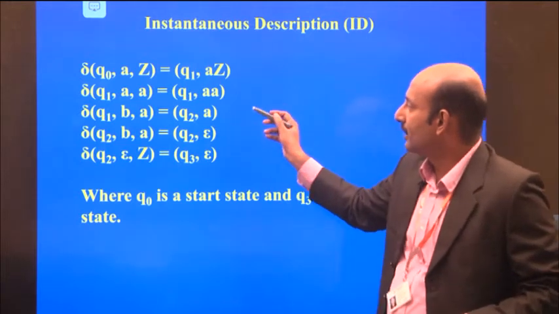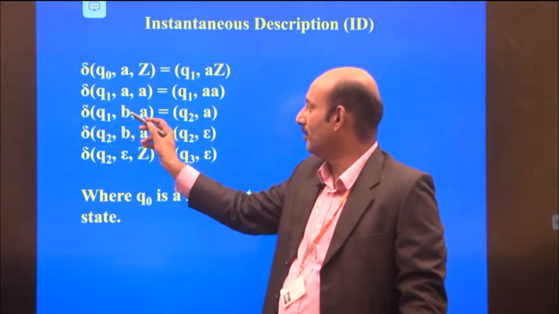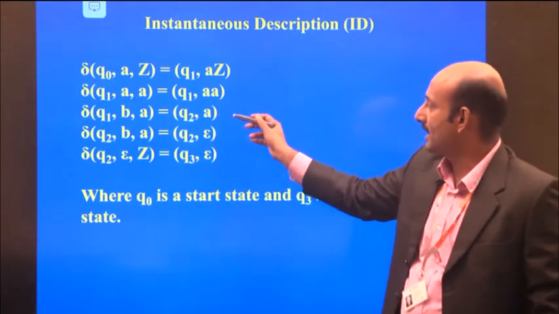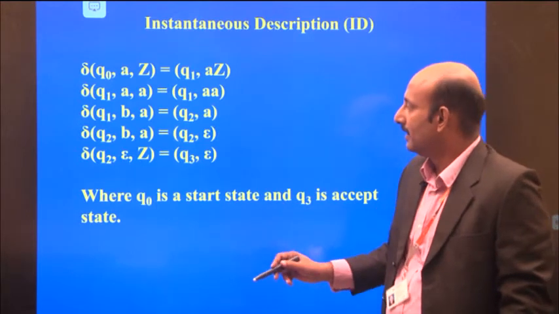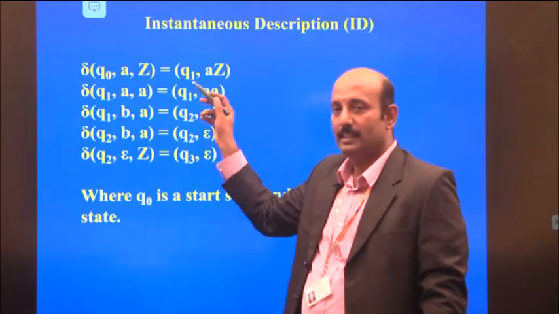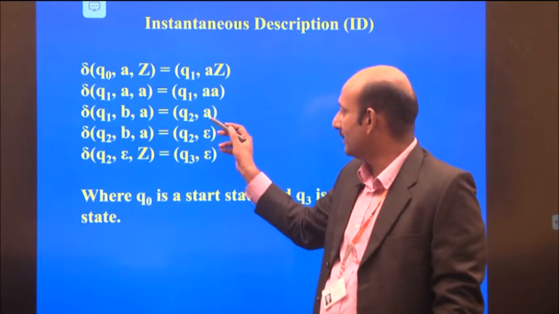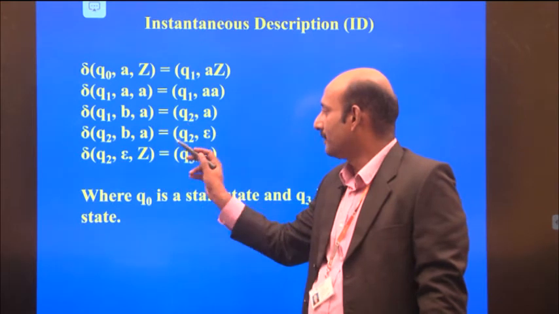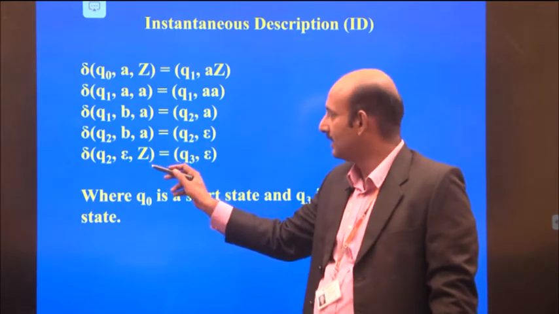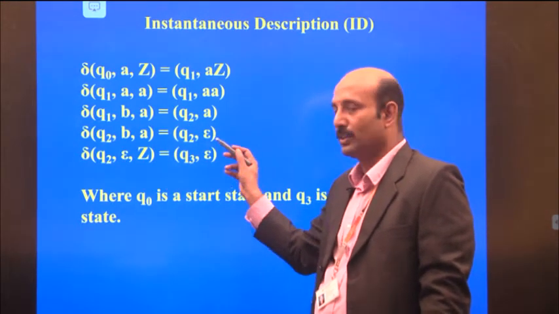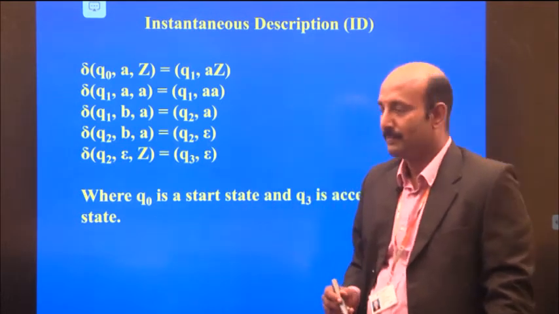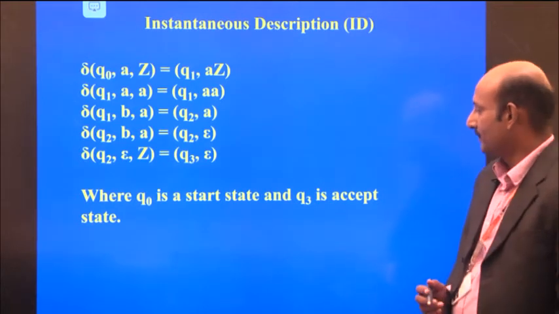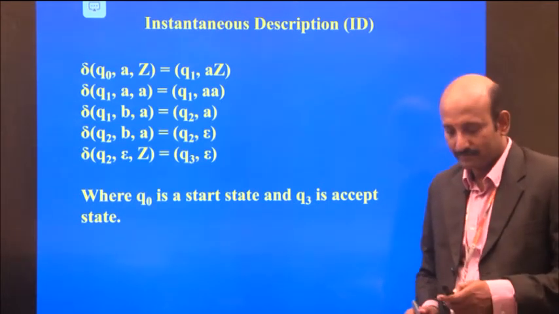So at Q1, again input A and A, then we push into Q1 comma AA. We repeat this process. Then Q1, B with A, we reach the state Q2 with only one stack symbol A. On reading B, A is popped from the stack, so it is gone. Then after empty, epsilon. Again Q2, epsilon, the current stack is Z and it goes to Q3. Q3 is the final or accepting state, where Q0 is the start state and Q3 is the accepting state.